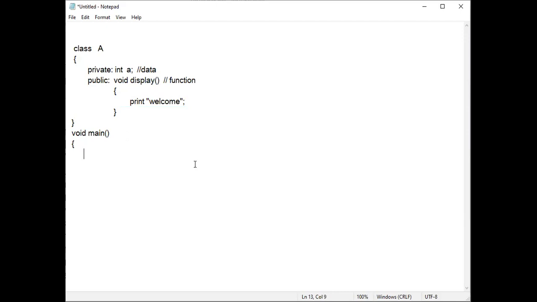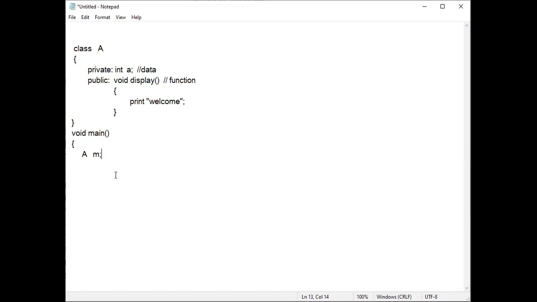If I want to access, first I have to create the object. I will create an object like m is an object here, a is the class name, m is an object. Hope you remember the concept of C++ class and object, so I'm moving further.